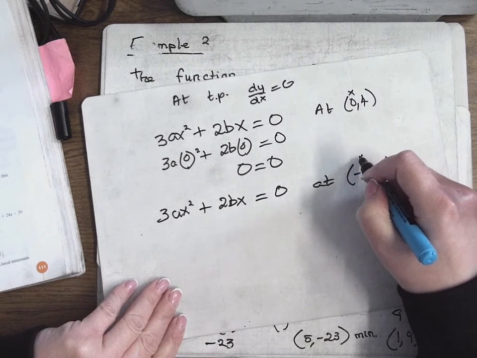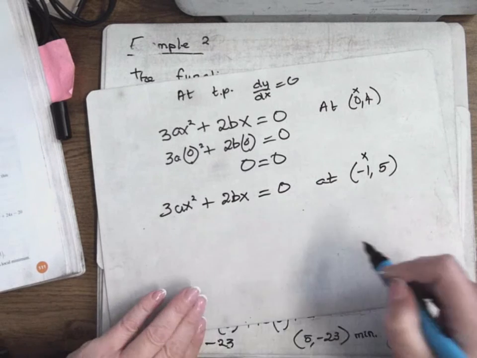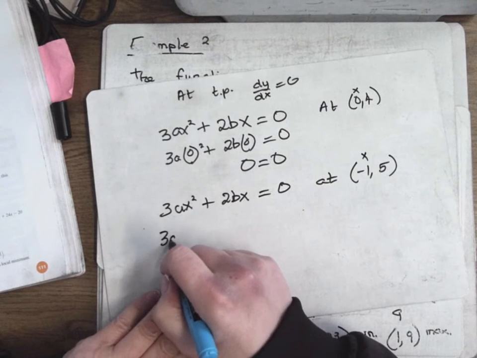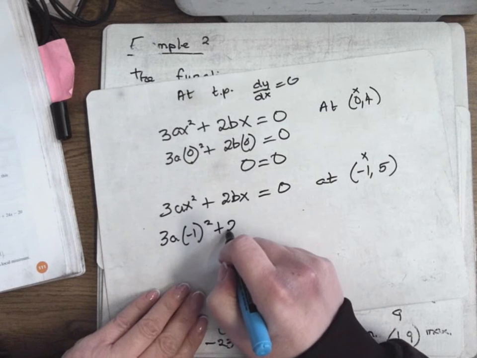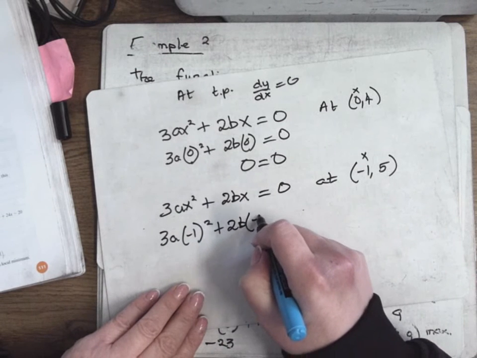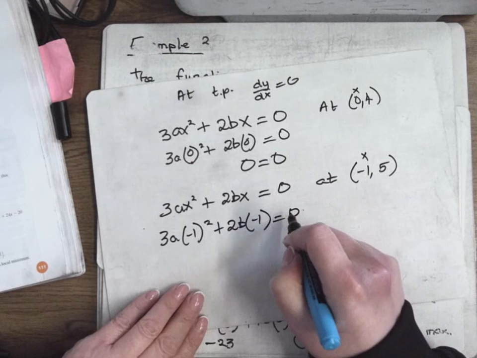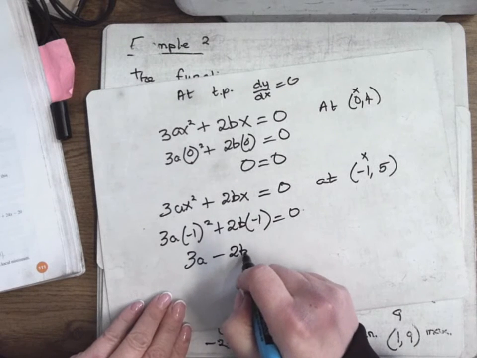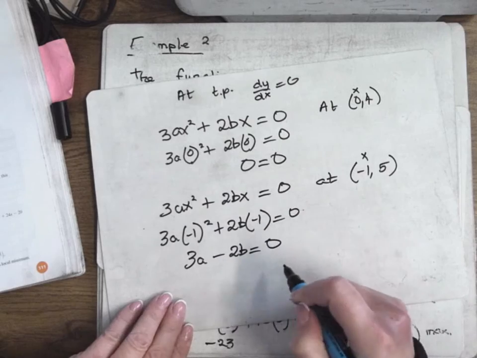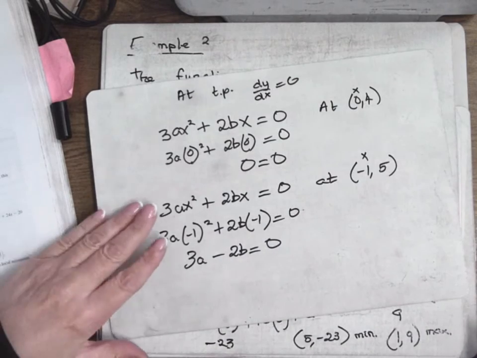So all I have to do is fill in the x. The x is minus 1. So it's 3a times minus 1 squared plus 2b times minus 1 equals 0. So that will get me 3a minus 2b equals 0. There's my second equation for simultaneous equations.